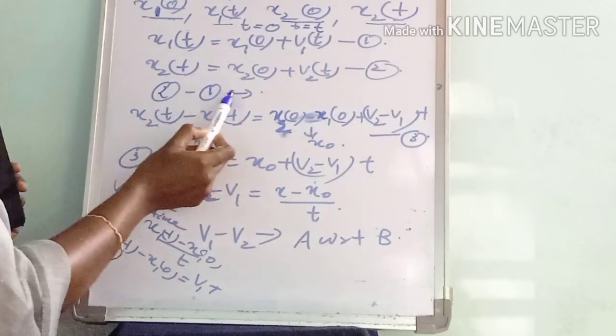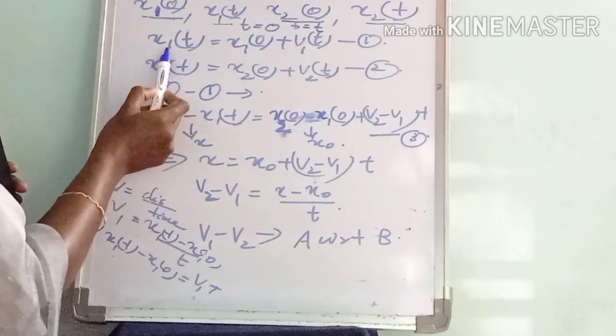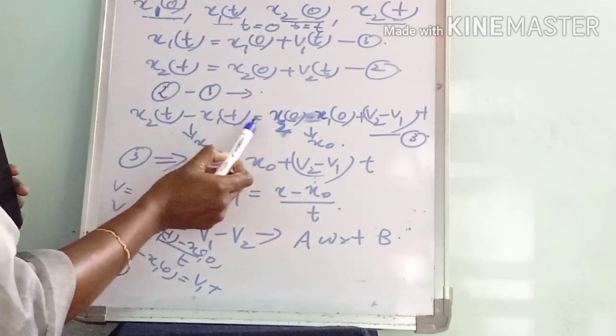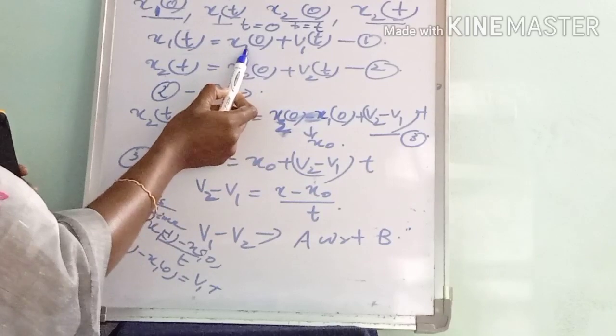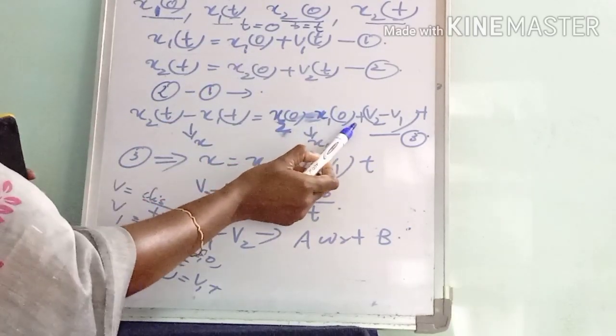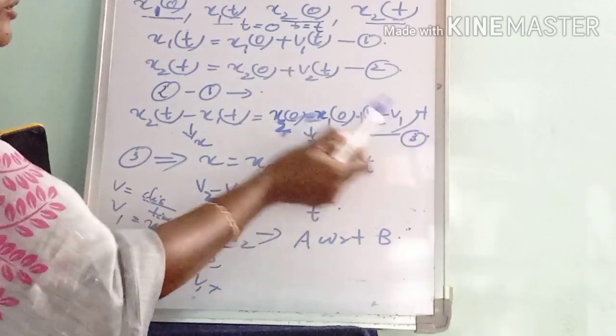Equation 2 minus equation 1 gives x2 t minus x1 t equal to x2 0 minus x1 0 plus v2 minus v1 into t.